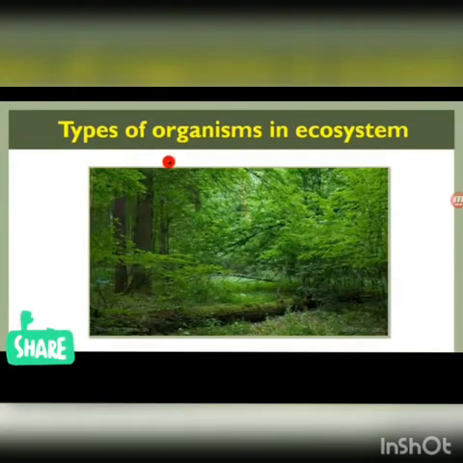Now next is types of organisms in an ecosystem. Just consider this natural ecosystem, a forest. In a forest you can see many organisms: trees, butterflies, insects, even deer, tigers, snakes. All these come under different categories. So let us see what the types of organisms in an ecosystem are.